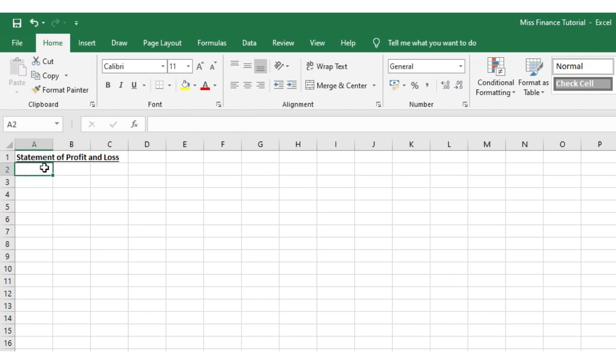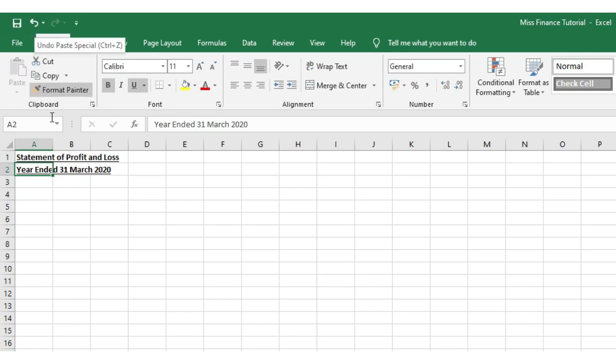So next I'm going to put the date in, which is the year ended the 31st of March 2020. Now if I was using a lot of data and I didn't want to format that line individually on its own, I could copy the format that's already in cell A1. So I can click on cell A1 and click on Format Painter in the ribbon and then select cell A2, and that would make it formatted exactly the same way as A1.